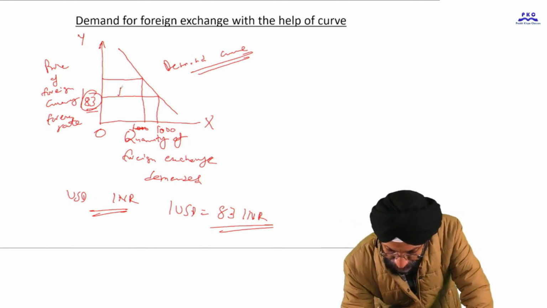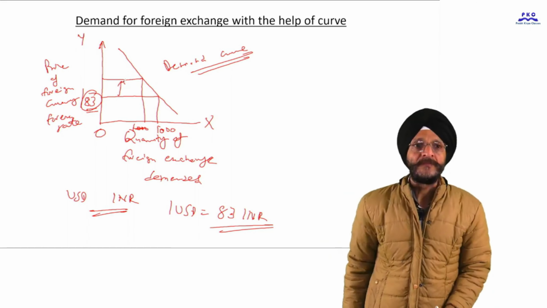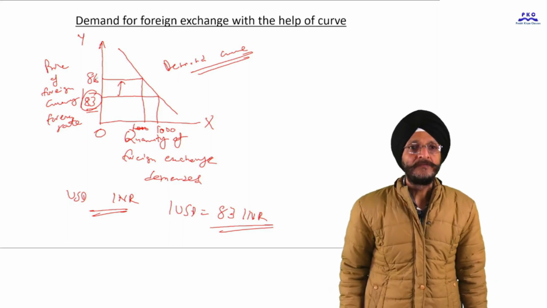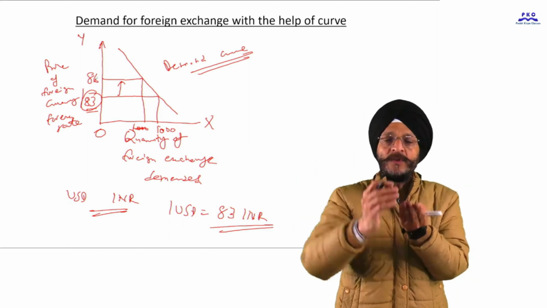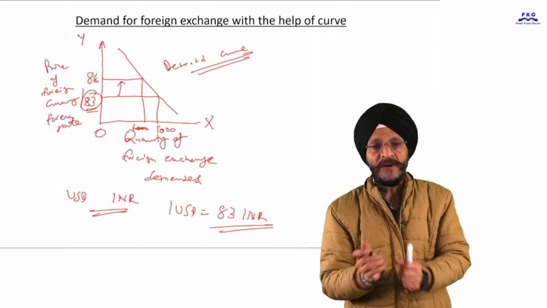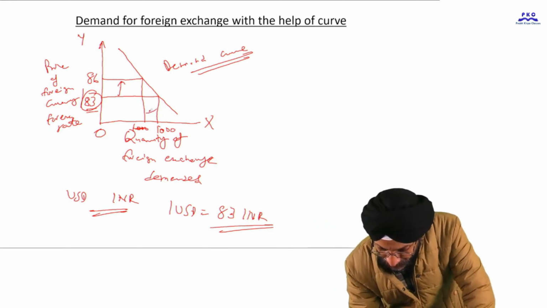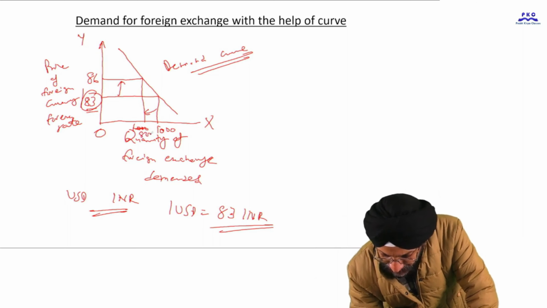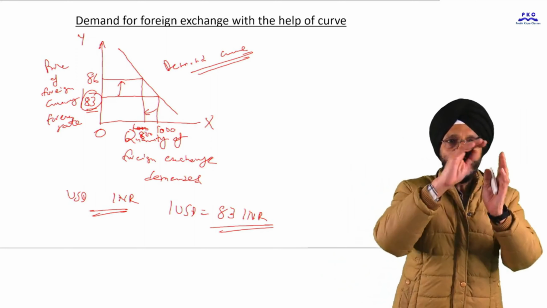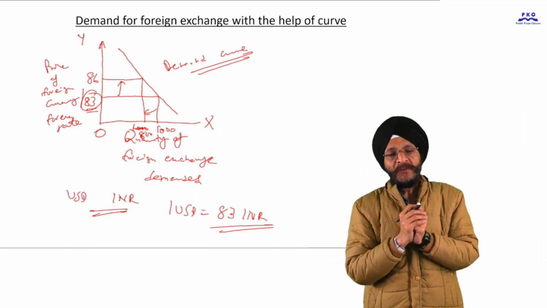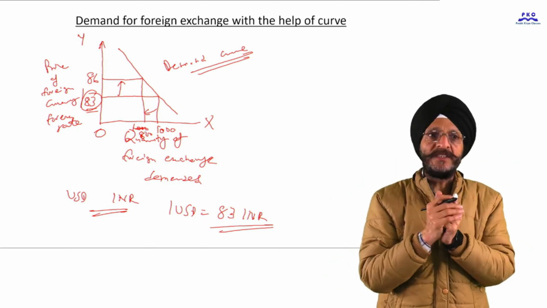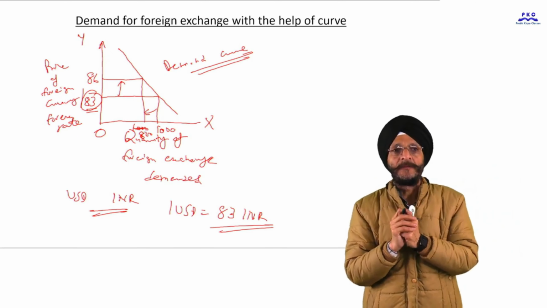Suppose the exchange rate increases to 86. When the exchange rate, or the price of US dollar in relation to Indian rupee, increases, what will happen? The quantity demanded will decrease, say to 800 US dollars. So there is an inverse relationship between the price of foreign currency and quantity demanded.